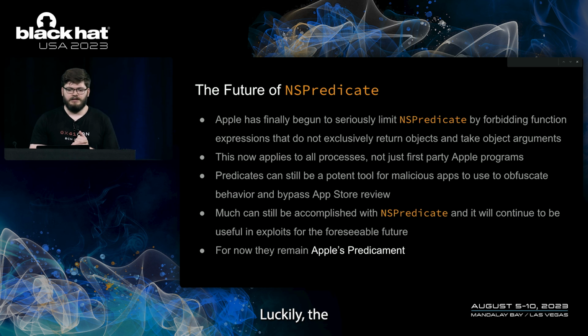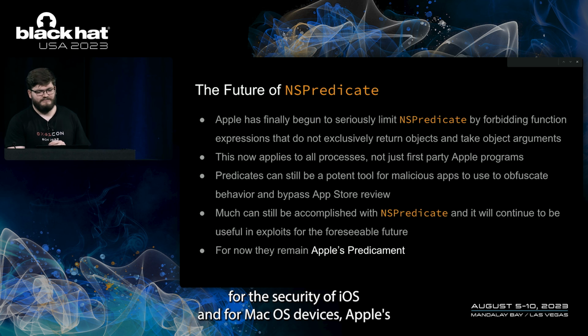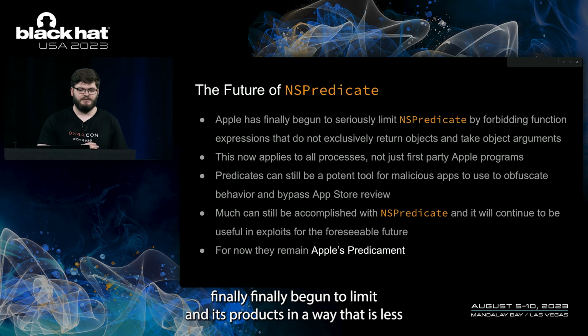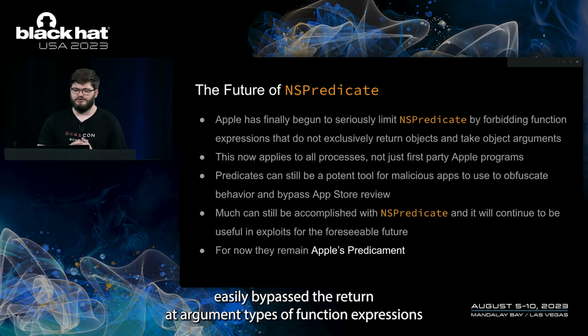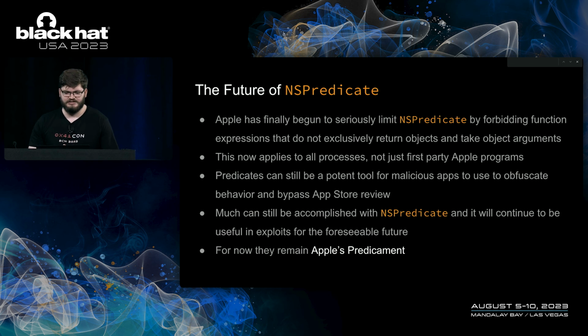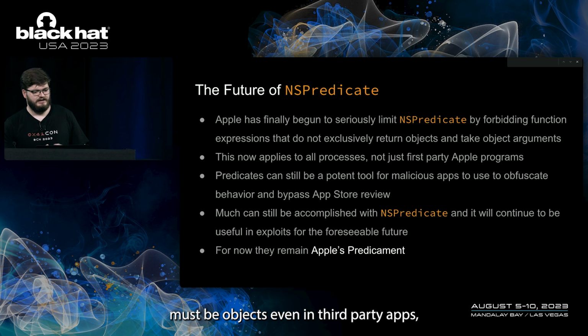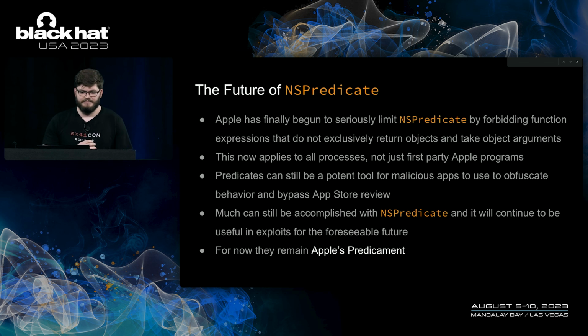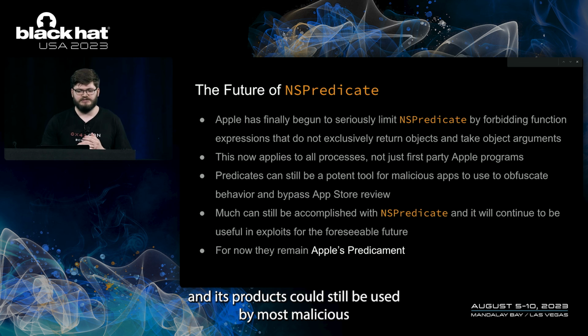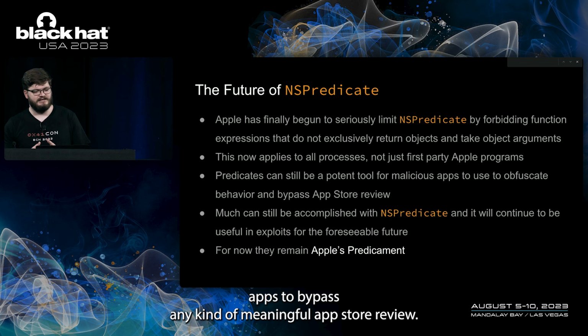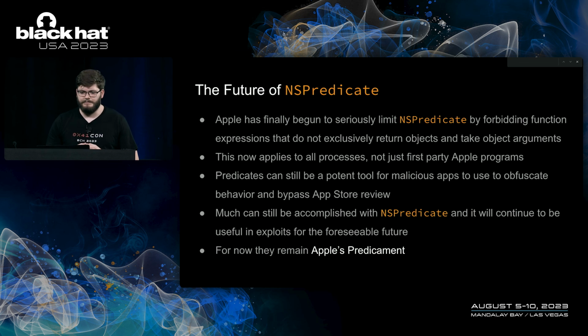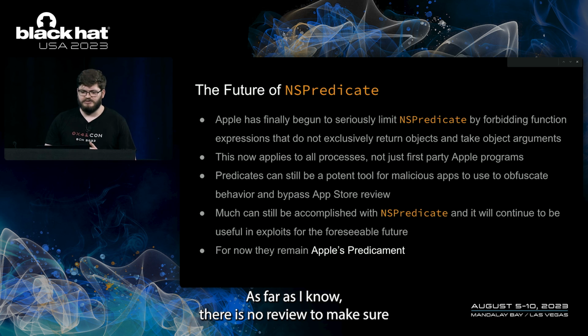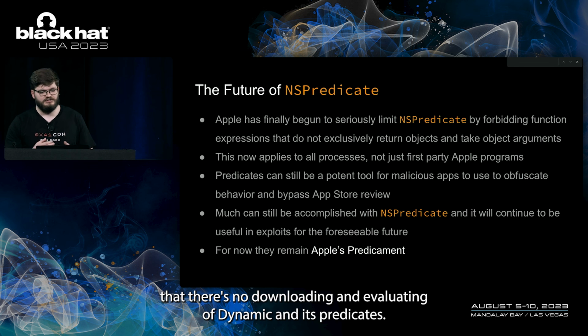So luckily, for the security of iOS and macOS devices, Apple's finally begun to limit NSPredicates in a way that is less easily bypassed. The return and argument types of function expressions must be objects, even in third-party apps, and there's no flag that can be overwritten anymore to change this. NSPredicates could still be used by malicious apps to bypass any kind of meaningful App Store review. As far as I know, there is no review to make sure there's no downloading and evaluating of dynamic NSPredicates.